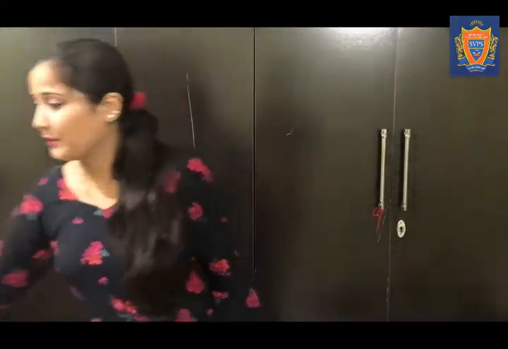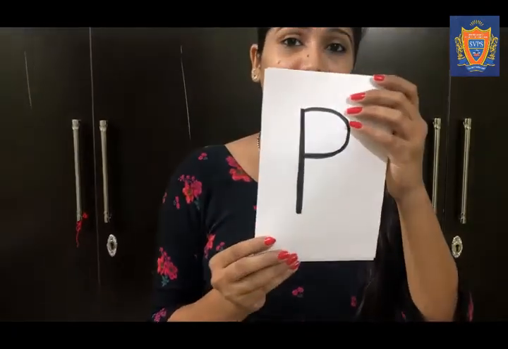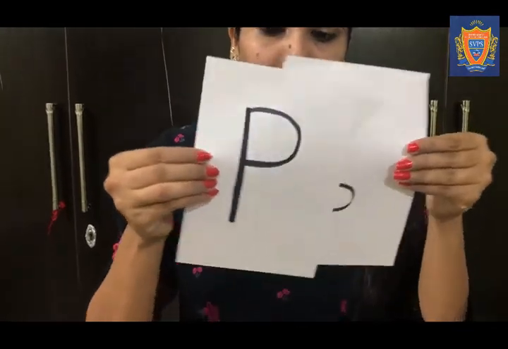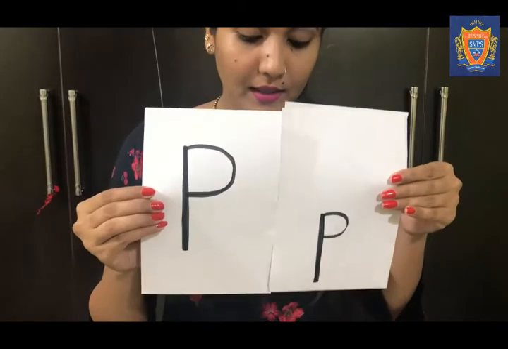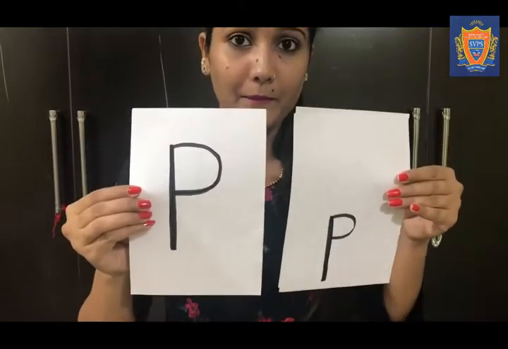Got it? Very good. So the sound of letter O is /o/. Good. Now, the next letter is, what comes after letter O? O, P. So which letter is this? P, Mama P. And this is baby P. See, what is the difference between Mama P and baby P?